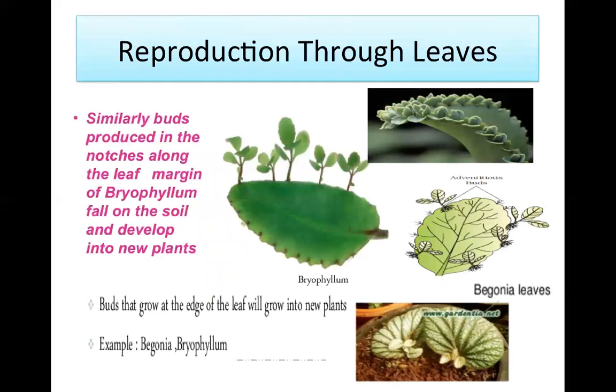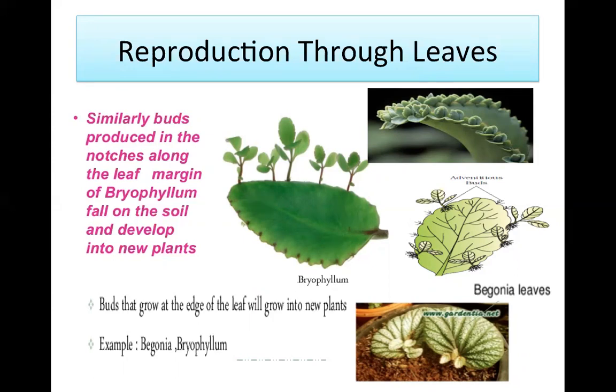The next method of vegetative propagation is from leaf. How a plant grows from a leaf. The example of a plant that grows from leaf is Bryophyllum. Similarly, buds produced in the notches along the leaf margin of Bryophyllum fall on the soil and develop into new plants. You can take a leaf of Bryophyllum, observe it. You will find there are notches along the leaf margin. When this mature leaf falls on the ground and gets moisture, from notches, new plant starts developing.